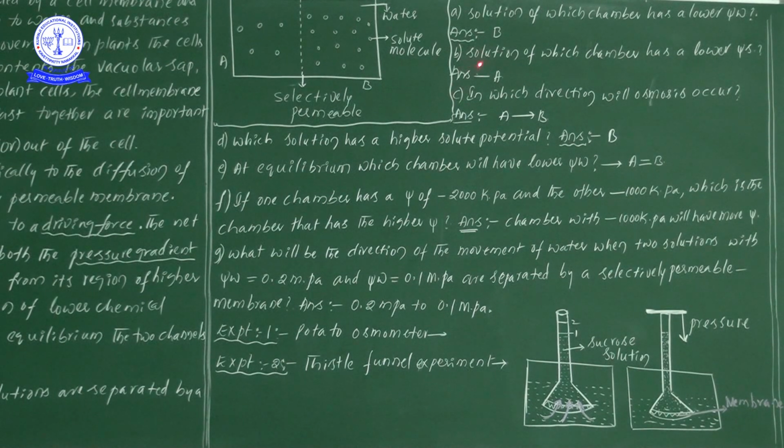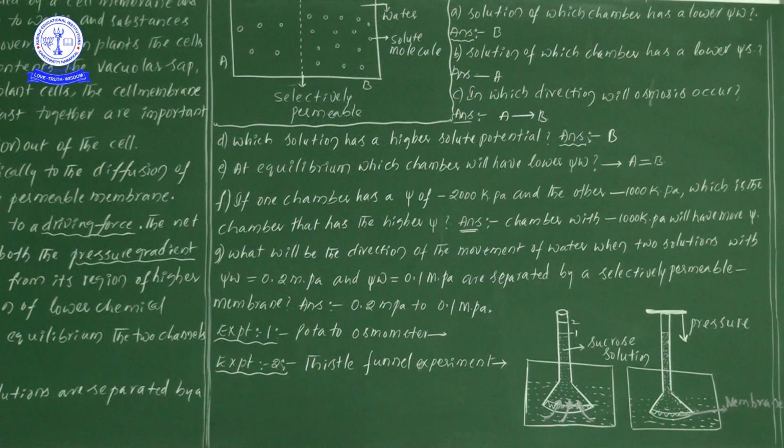Now the second question: the solution of which chamber has lower solute potential? Where will we find the lower solute potential? Container A. Container A has a very small number of solute particles. That's why it has very low solute potential. Here the number of solute particles is very small, that's why in container A the solute potential is less.